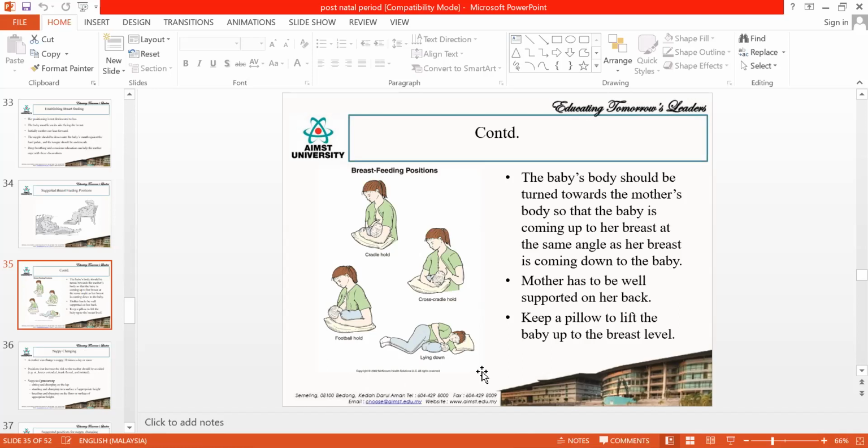Lie down and feed the baby. In side lying, if the baby is not able to come to the nipple level, you can keep a pillow under the baby. The mother has to come a little bit anteriorly, like a quarter turn position, to feed the baby in the lying position. But many times we don't prefer this lying down position, because it might end up in respiratory distress for the baby while feeding. It's always better to have the baby in sitting position, because in lying sometimes the mother will sleep and the baby will also sleep. This will lead to aspiration in the baby, so you need to avoid that.